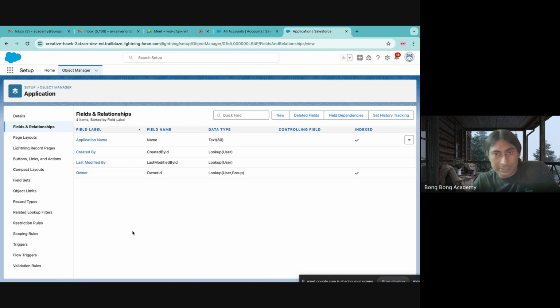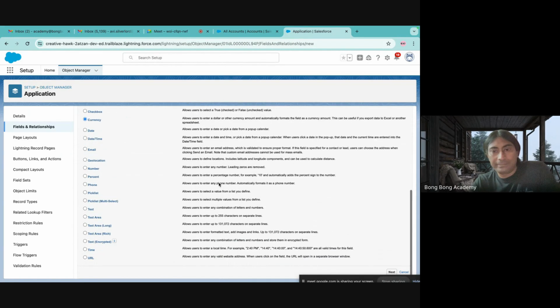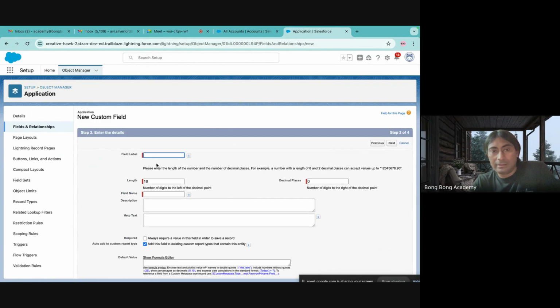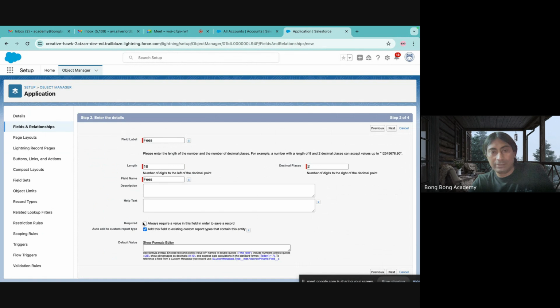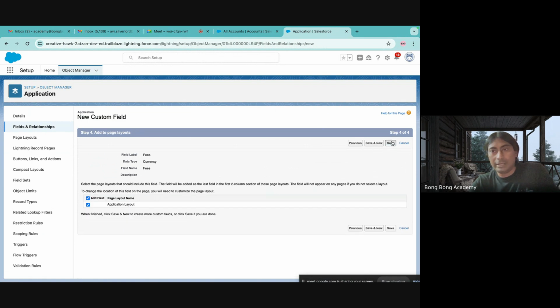Any questions? Here also, you can create your own fields. I will use a currency field this time, and I will call it fees. Length is 18 characters. If you want to use decimals, if you use 2 decimal places, then reduce 2 characters from here. You can make it required, or you don't need to make it required. And do next and save.